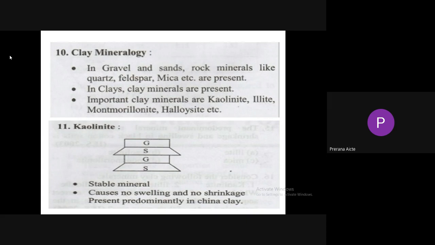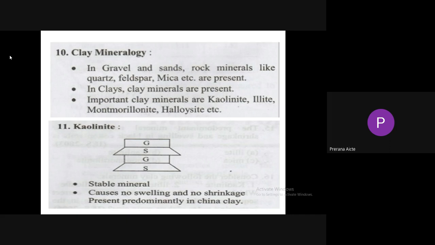So coming to clay mineralogy, the soil consists of clay minerals. In gravel and sands, rock minerals like quartz, feldspar, mica are present. But in the case of clay soils, clay minerals are present. The important clay minerals are kaolinite, illite, montmorillonite, and halloysite. Because of these clay minerals, it exhibits various properties. The behavior of clay soil depends upon the clay minerals.